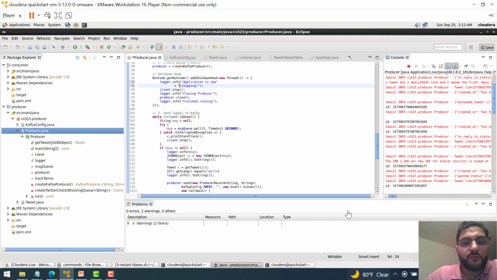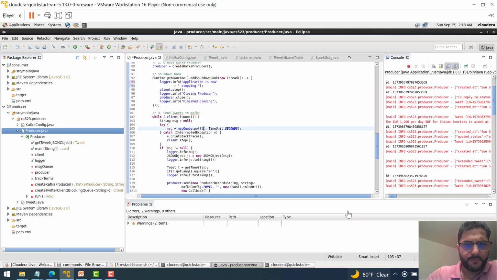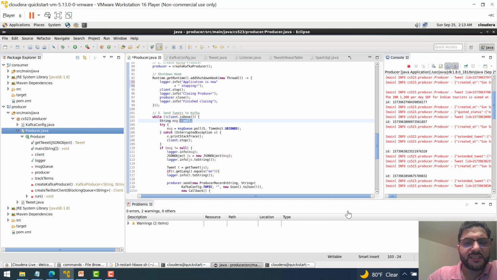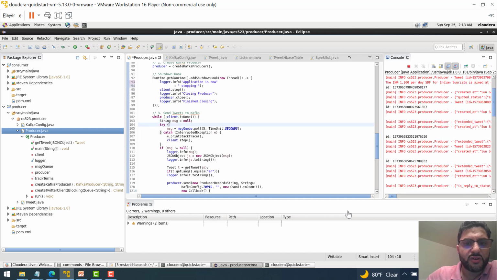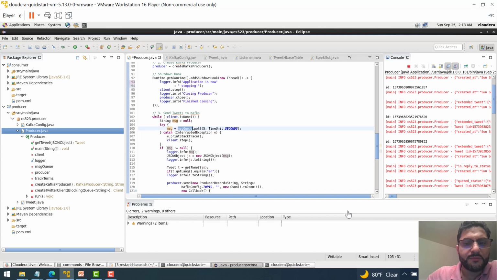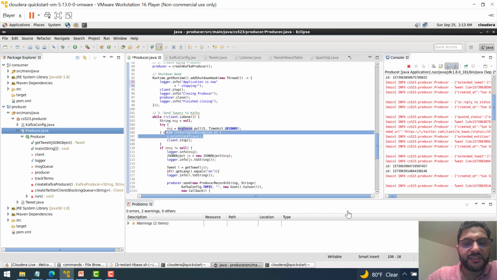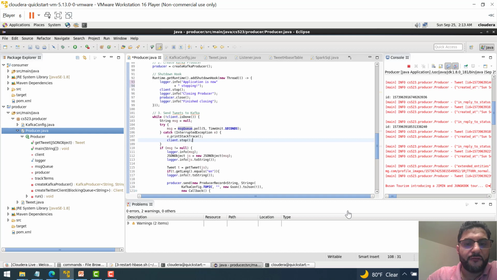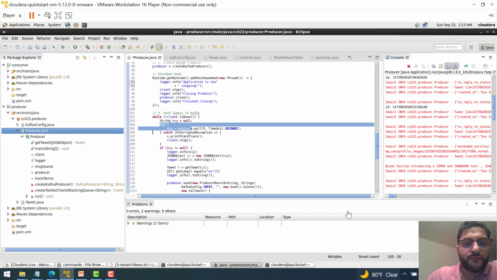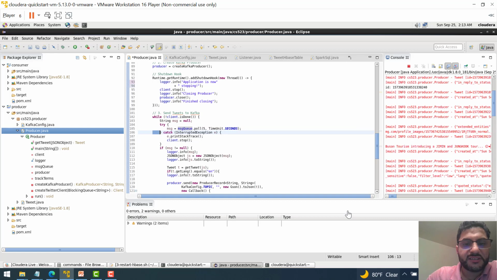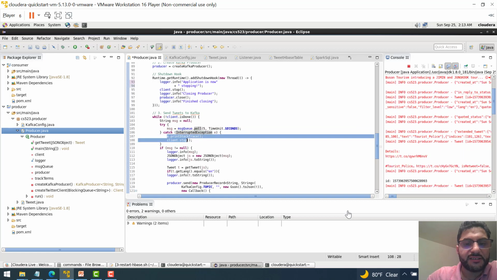Now sending the data from Twitter to Kafka. I'm sending the messages every 5 seconds. So basically, if the client is not yet done, I'm gonna check the message. If the message is null, so I'm gonna read the message. I'm gonna pull the message from the queue every 5 seconds, and then print out the stack trace, and then stop the client. If the try fails, I'm gonna go for the catch. The catch will give me what is the error that happened and track the error and stop the client.